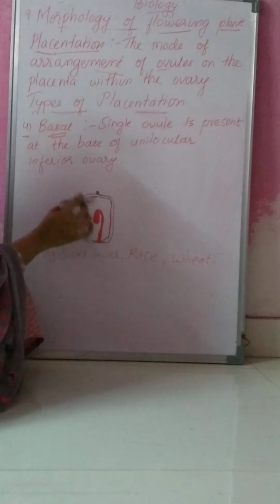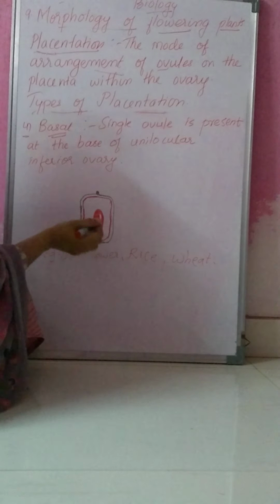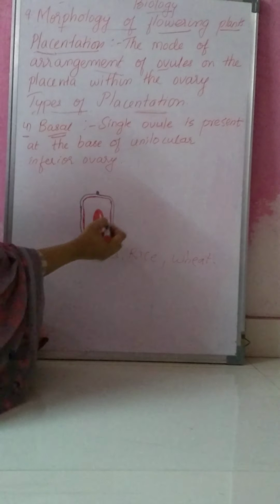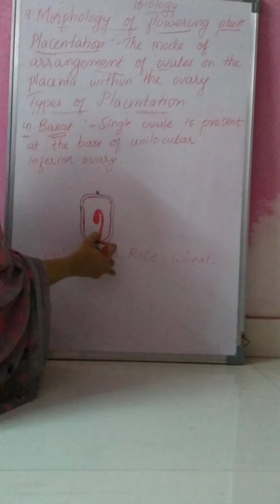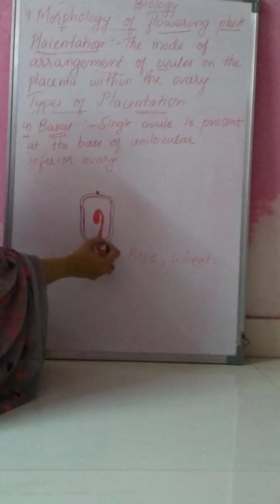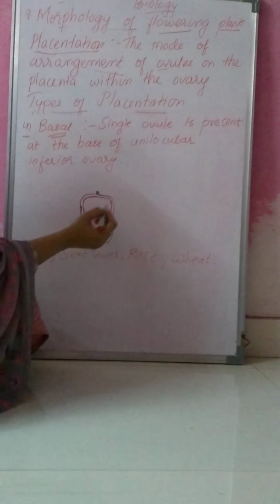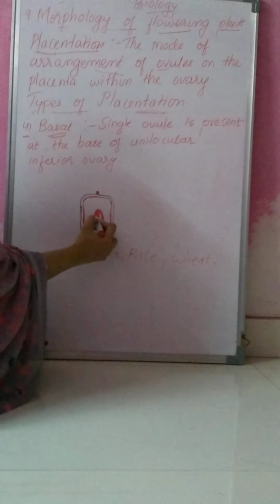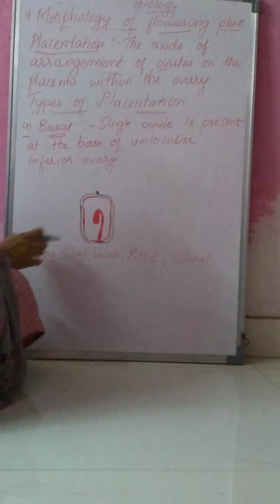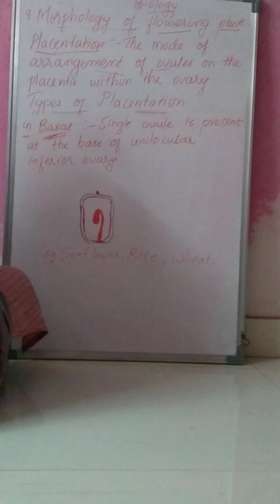Okay, this type of ovary is inferior. One is superior ovary and the other is inferior ovary. So at the base of the unilocular, single-locule, inferior ovary a single ovule is present, and that type of placentation is known as basal placentation.